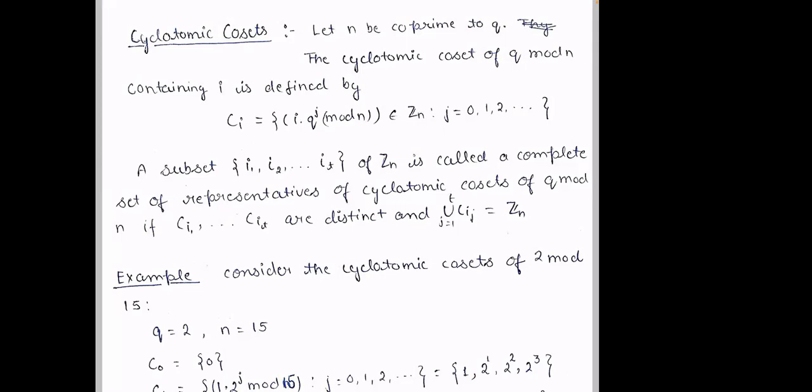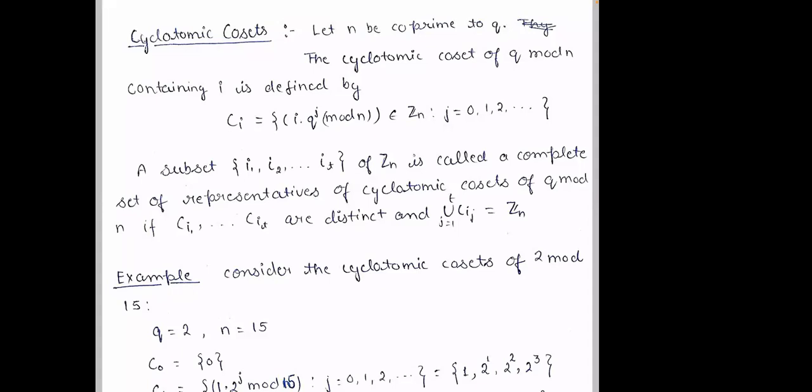Am I audible? Yes, sir. Okay, j equal to 0 first. So what is the first value in C1? 1. Okay. What is the next value? 3. What is the next value? 3 square, which is 4. So right now, what are the values you have? 1, 3, and 4. Okay.